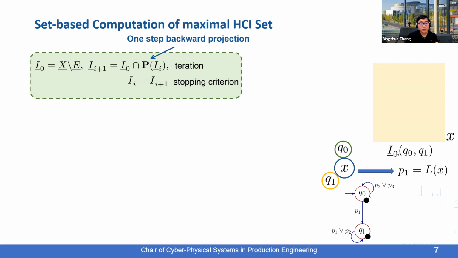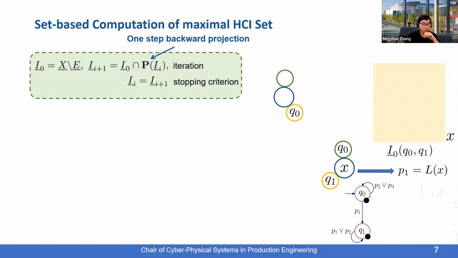And we denote by I0, Q0, Q1 the aggregation of these continuous states. To compute the one-step backward projection of this hybrid state, we are actually computing all the hybrid states that can reach the hybrid state here within one step.